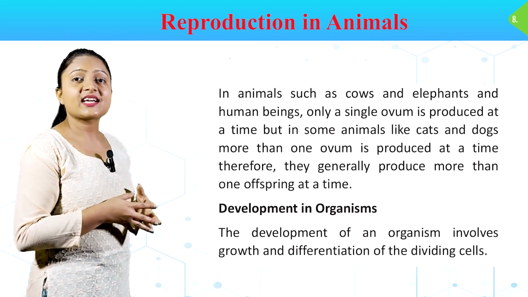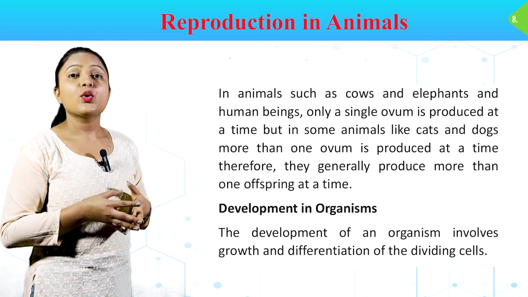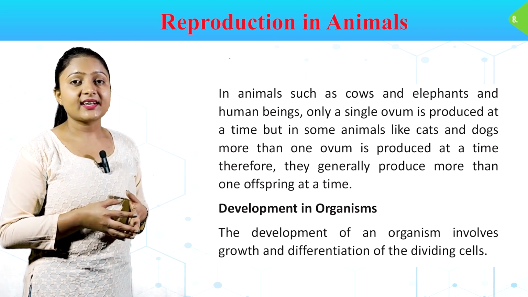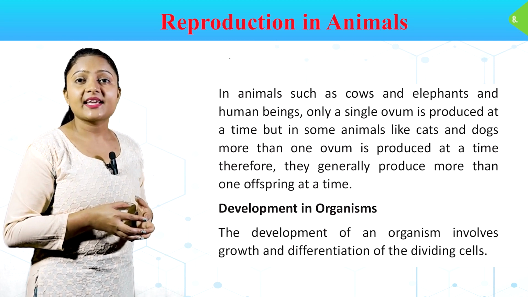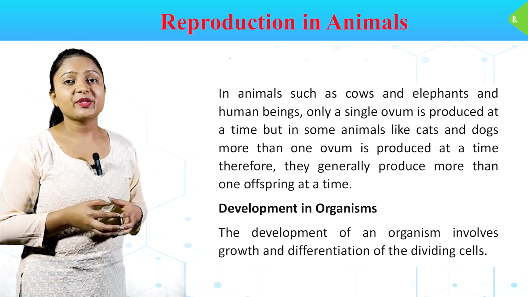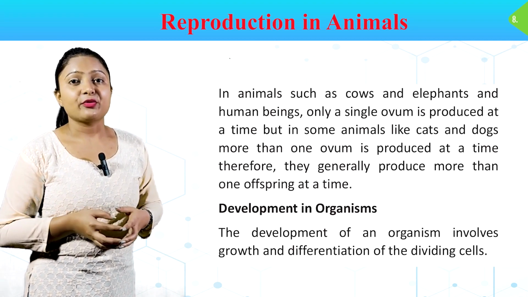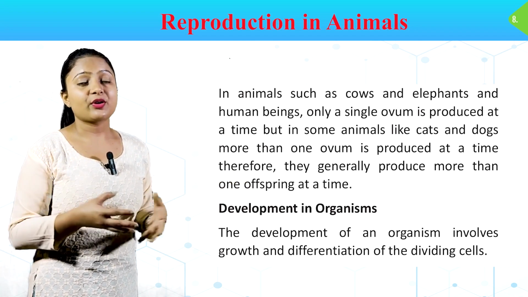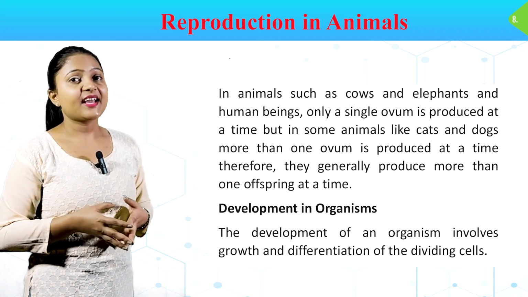In animals such as cows and elephants and human beings, only a single ovum is produced at a time. But in some animals like cats and dogs, more than one ovum is produced at a time. Therefore, they generally produce more than one offspring at a time.